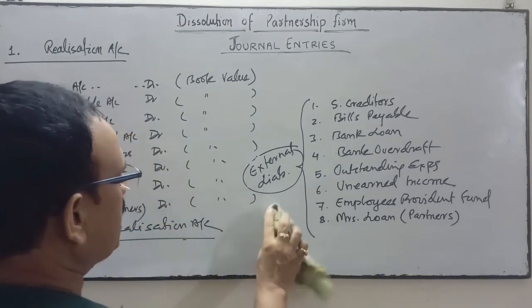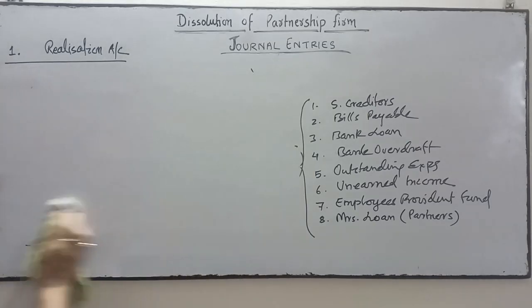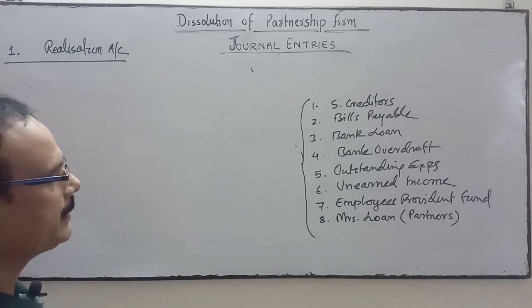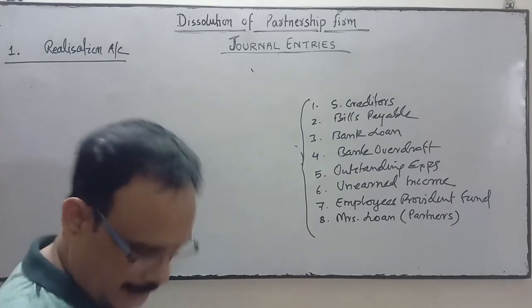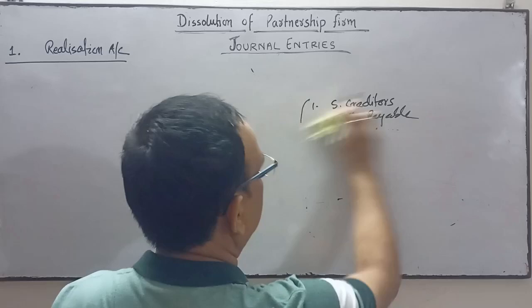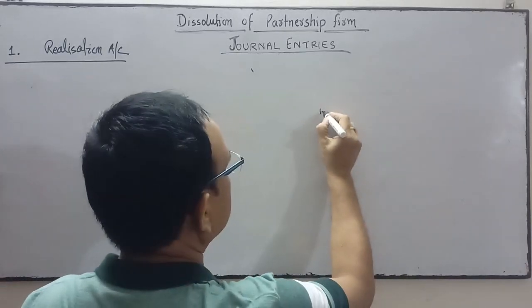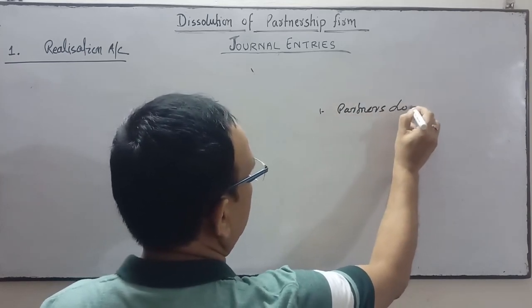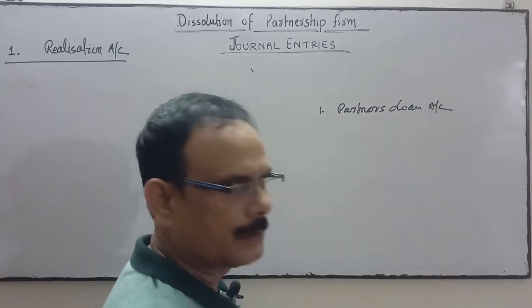Now if you see the liability side, what are the other liabilities you may find? Apart from that, partners loan account.